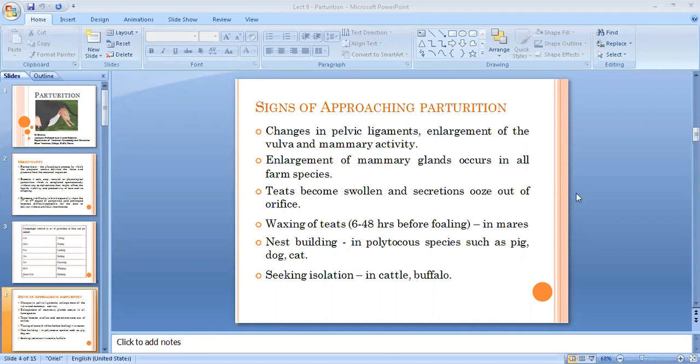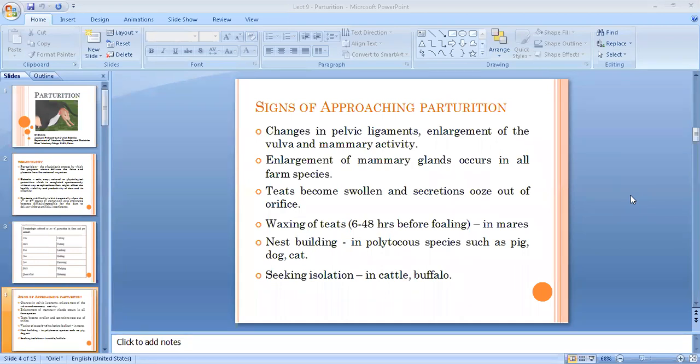Nest is nothing but they will isolate themselves, and in some corner of the house or any place they like, where they find some isolation, they will start collecting some newspapers or rugs or cloths, just to specify the area and to provide comfortable bedding for the young ones that are to be born later on after delivery.